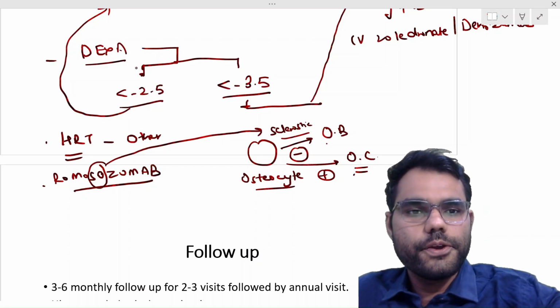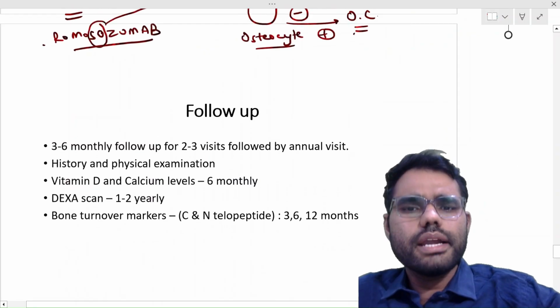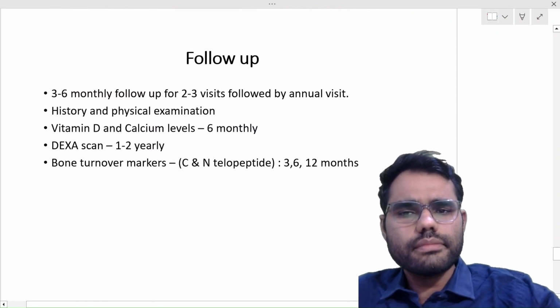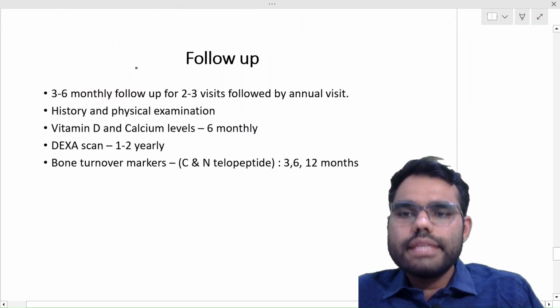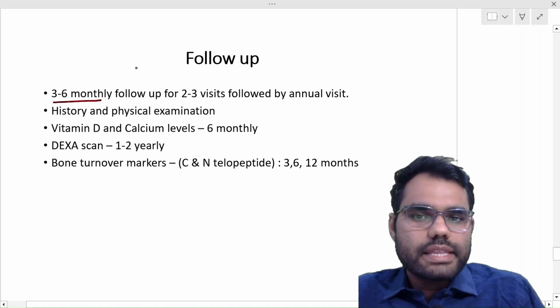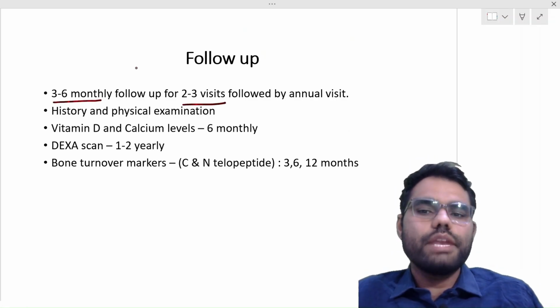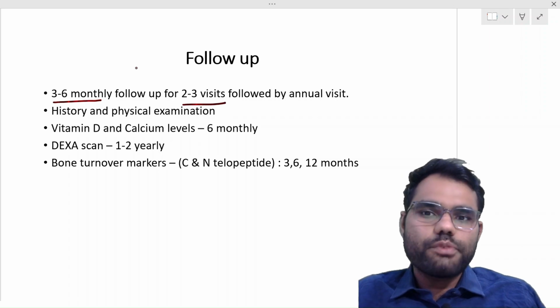3 important drugs. Now, once we have started the treatment, how do we follow up such patients? So initially they should be followed up every 3 to 6 monthly for 2 to 3 visits, followed by an annual visit. And what should we ask on follow-up?